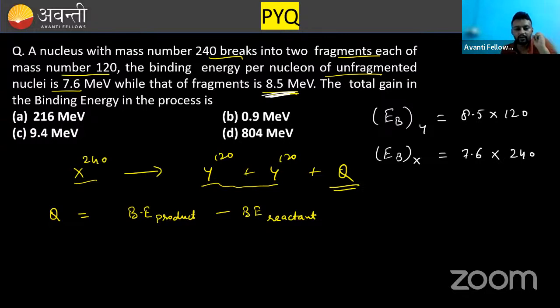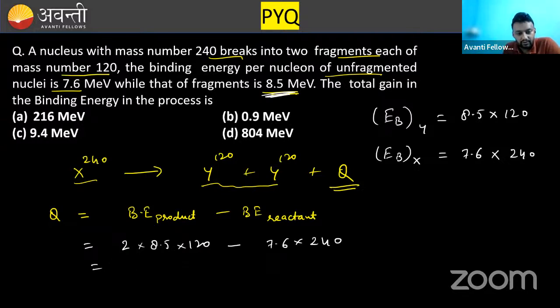Now we need to place this value. Binding energy of product, there are two Y components. That means 2 times 8.5 into 120, minus 7.6 into 240.